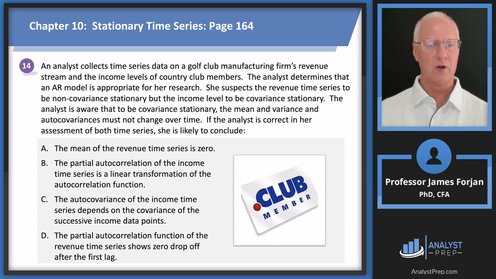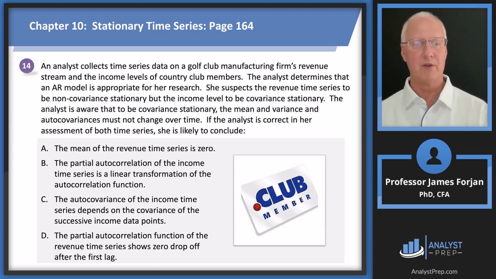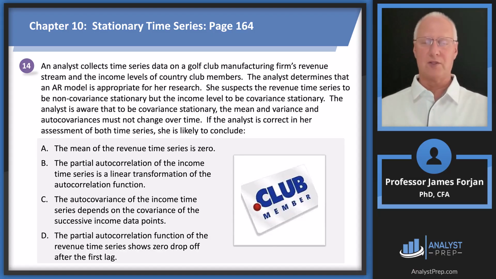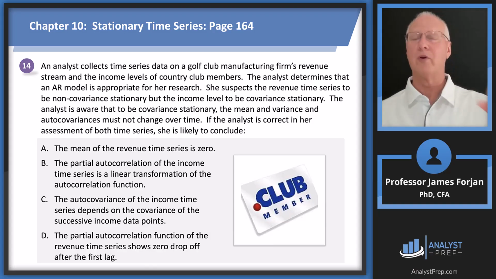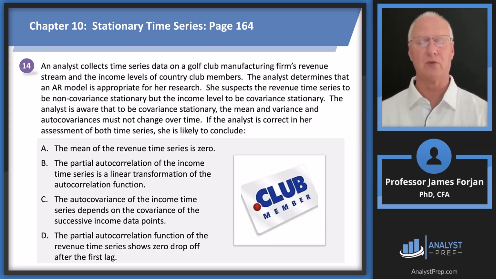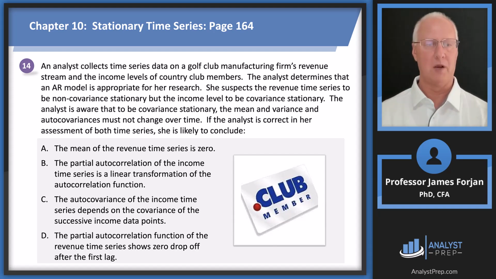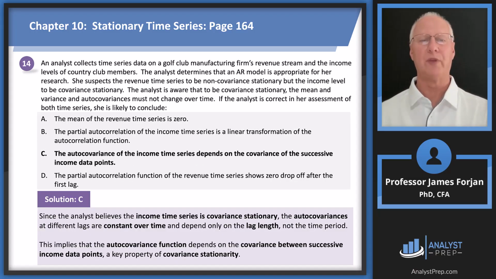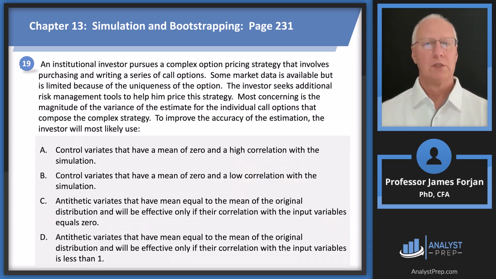Partial autocorrelation is a linear transformation. And then D, partial autocorrelation is a function of the revenue. Time series shows a 0 drop-off. All right, so those partial autocorrelations, remember those are nonlinear transformations, so B is out. And there's a really good picture inside of this chapter. It doesn't have 0 drop-off, which means it goes straight across. It has a substantial drop-off. It maybe drops to close to 0. So B and C are out. The auto covariance of the income time series depends on the covariance of successive income data points. So that's what I was saying to you earlier about the mean and the auto covariance. So there you go.